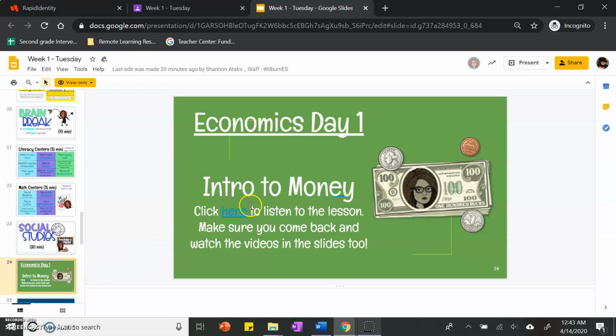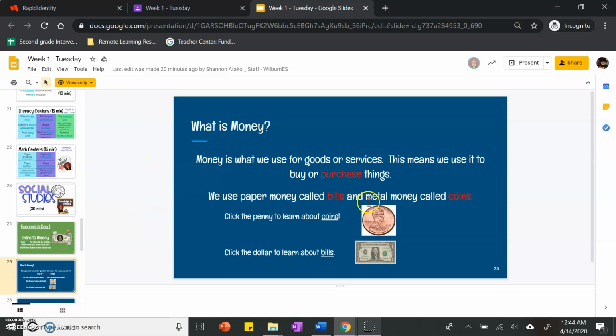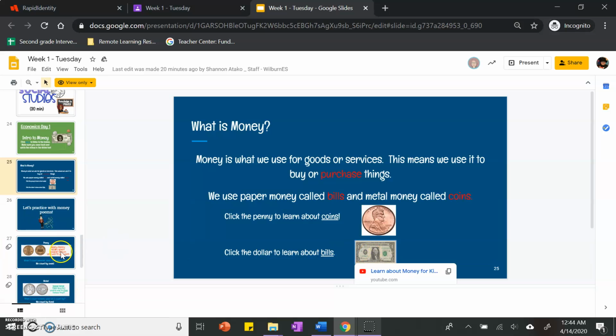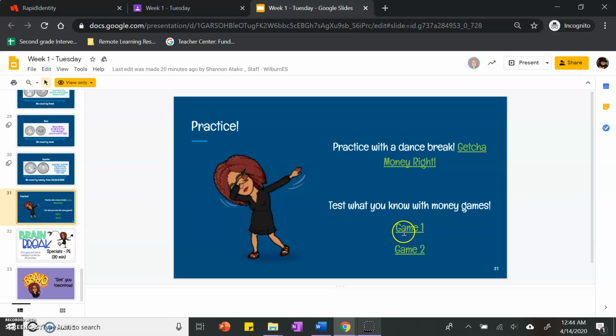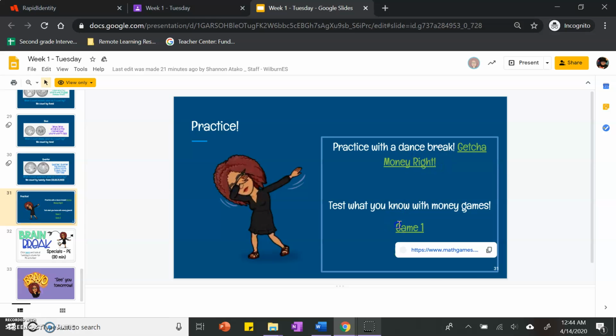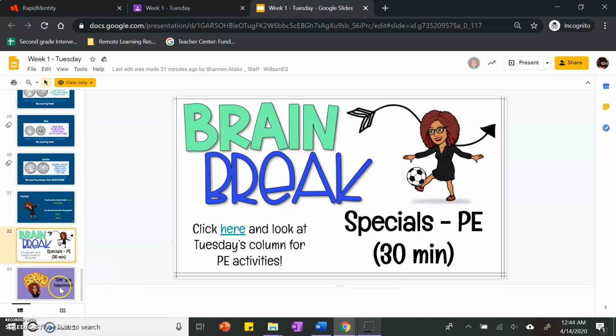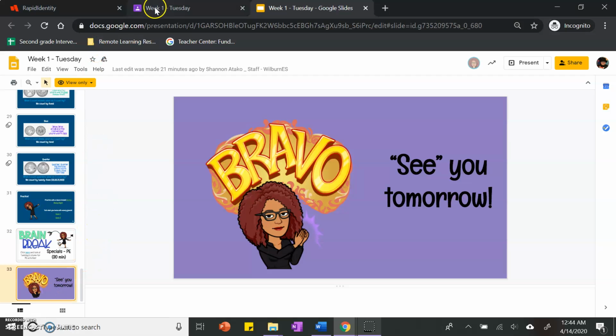When you get to this page, when you click right here, it takes you to a video of me going over the slides. There are some videos in this slide that I will not show when I am reading you the directions, so you'll have to come back. Those videos are right here on the penny, right here on the dollar, and then right here, and these two games. These two games are also options from Math Center. So if you want to play these for your Math Center, you can do that. You take a brain break after you're all done, and then boom, you are done with your work.